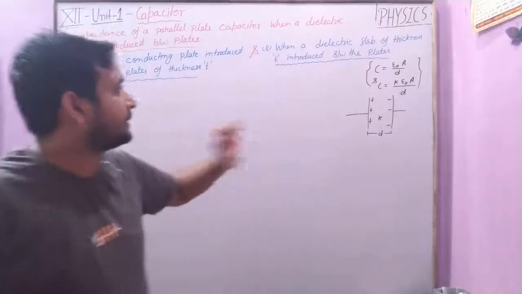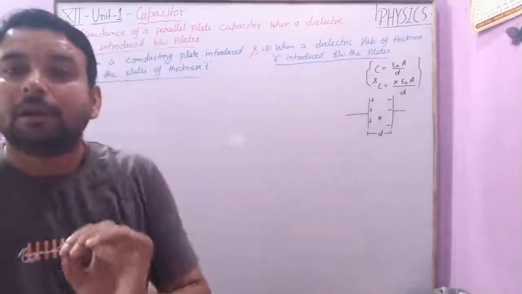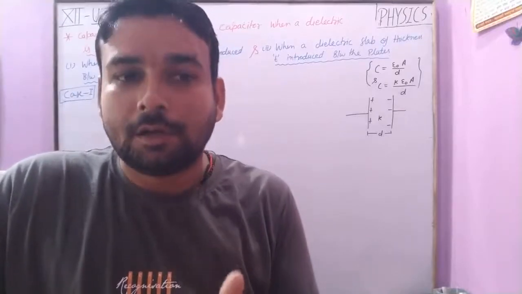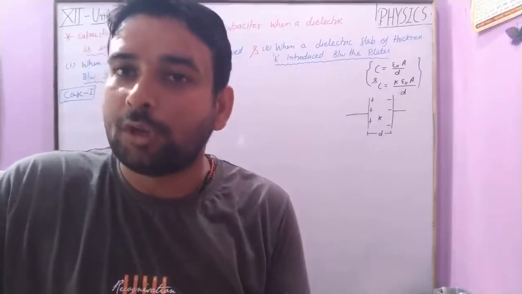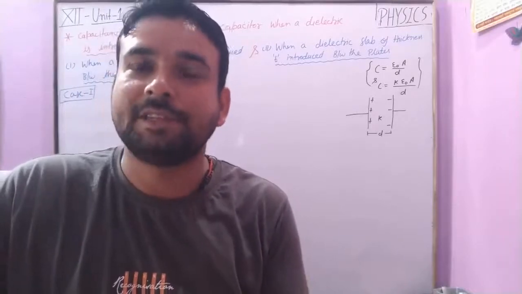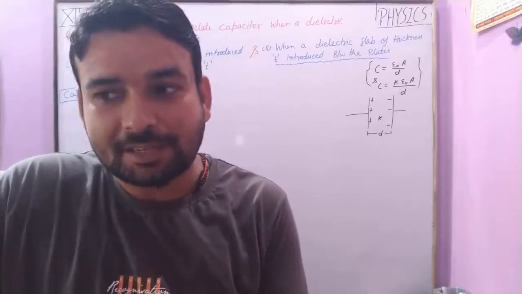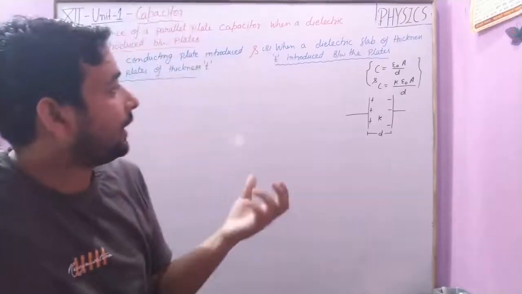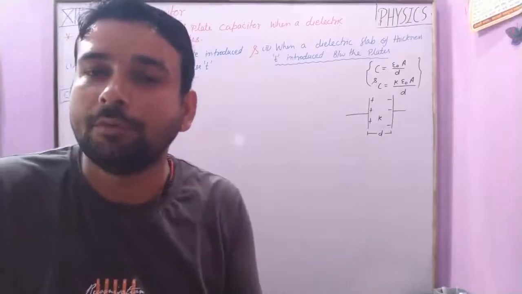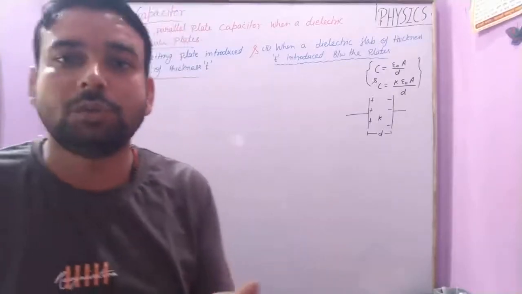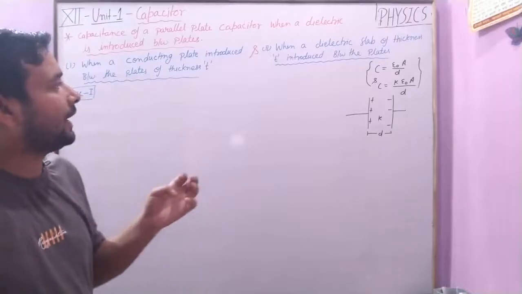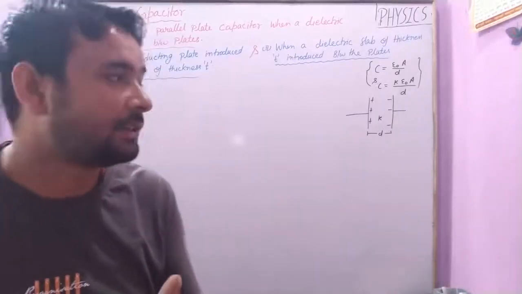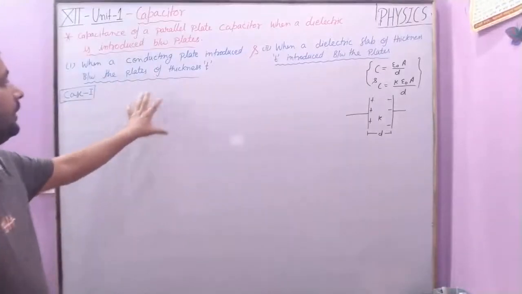And another case, a dielectric slab. As you learned in the previous lectures, dielectrics are of two types, polar and non-polar, and in both cases the capacitance will change, as we are able to give more and more charge to the capacitor, as it stores the energy in the form of charge. Now we understand the two situations.